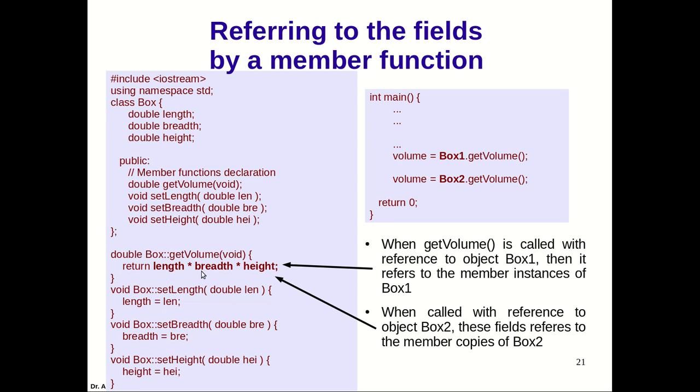Whenever we access a data member within a member function, they refer to the instances of the object through which this member function has been called. That you must remember. So the first time it is called, it is the length of box1, breadth of box1, height of box1 when it is getting executed. For the second time, when box2.get_volume is called, the control will jump here again, and at that time it is length of box2, breadth of box2 and height of box2. That's how it works.